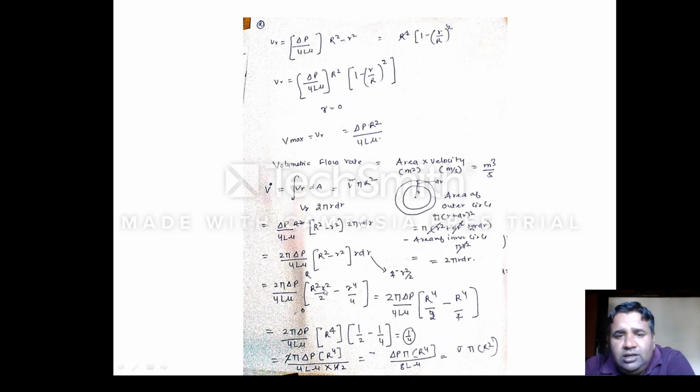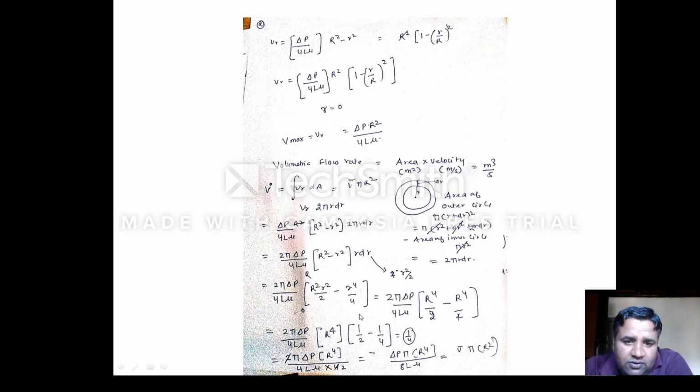So it has no meaning. Simply you can say that during integration we will replace this small r with the capital R. So when you replace it with capital R, it will be R raised to power 2 and here it is R raised to power 4. Since the base is the same, the powers will be added. So in the next step, it will be R raised to power 4 divided by 2 minus R raised to power 4 by 4.